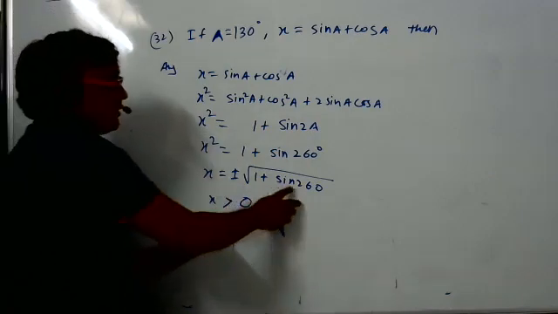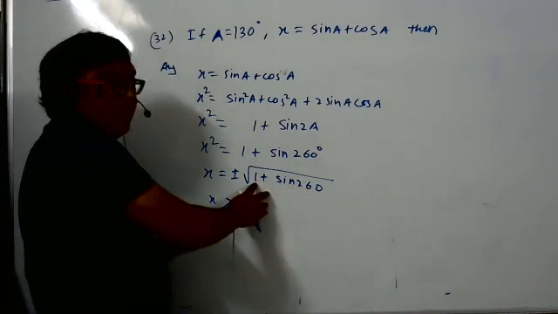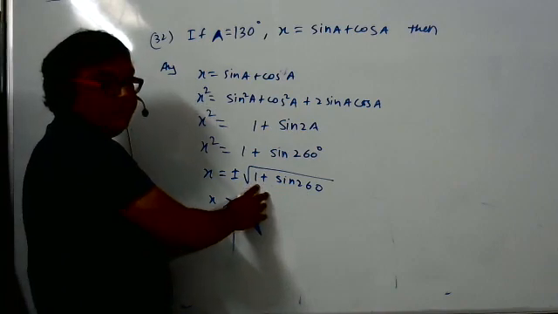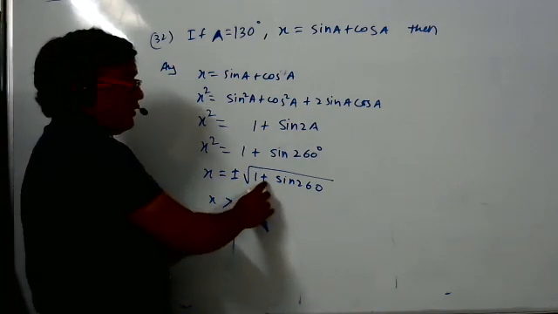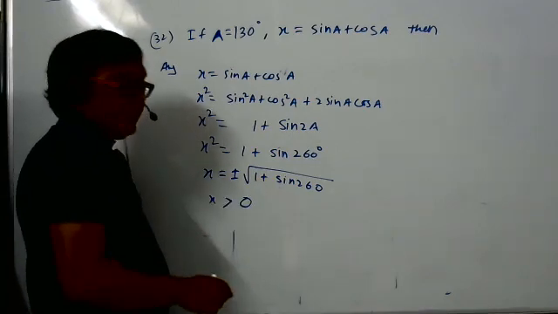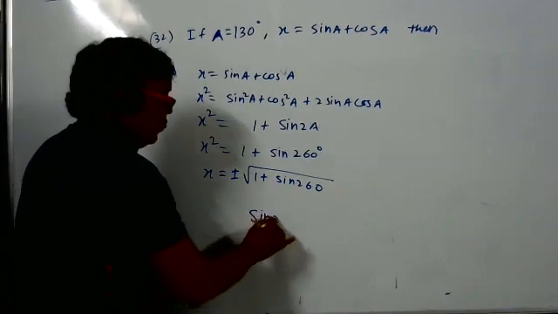See here, sin 260 will be how much? Sin 260 will be less than 1. Sine of any angle is less than 1, student. So the total quantity will be positive only. Not understanding. See here, sin 260, what is the answer?